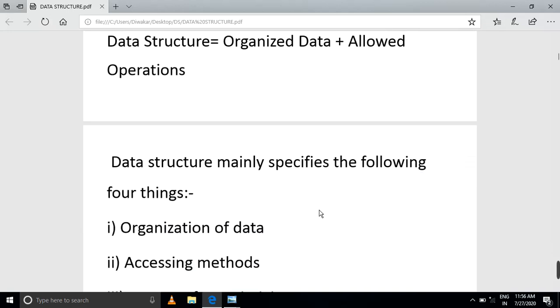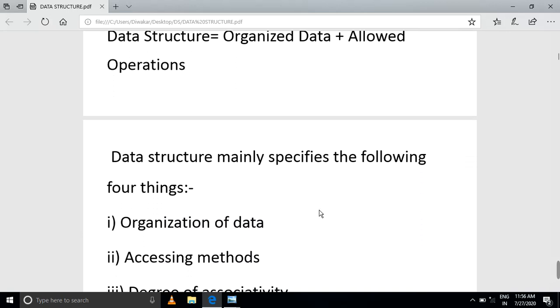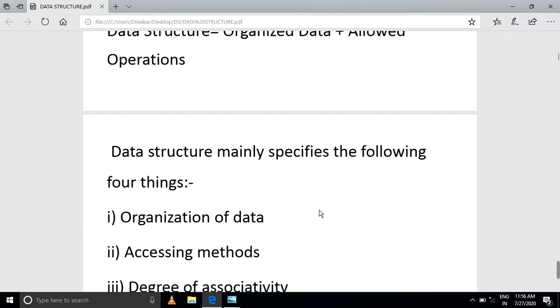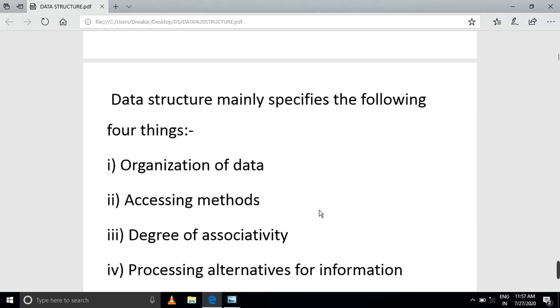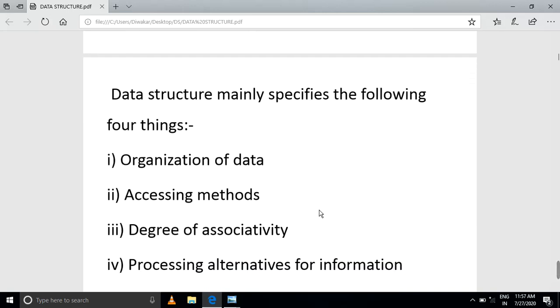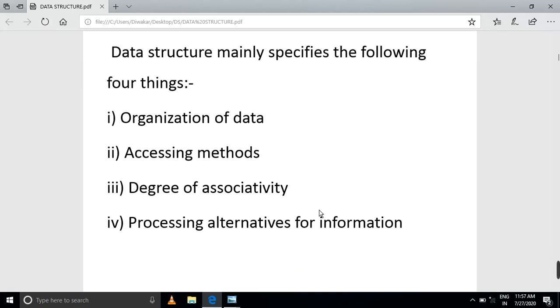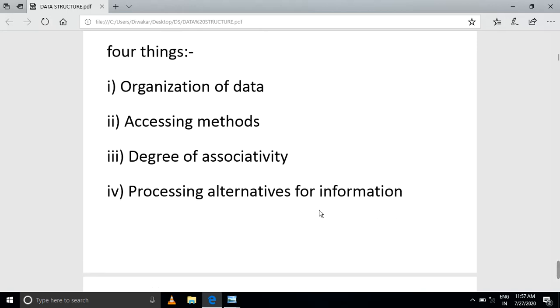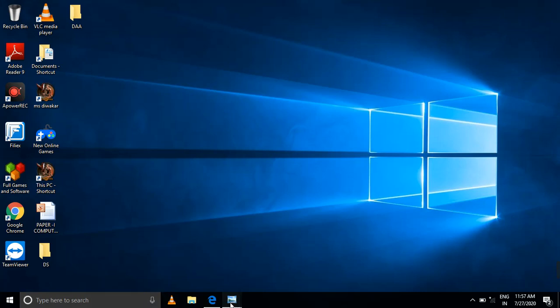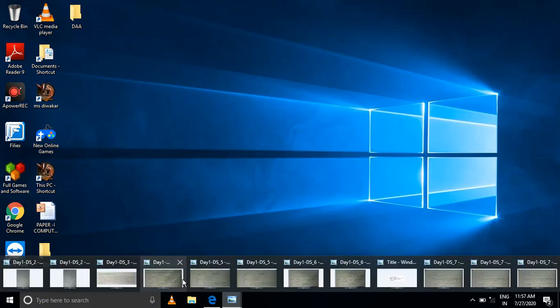Next, you go for data structure mainly specifying the following four things. First one, organization of data. Next, accessing method, degree of associativity. Next, processing alternatives for information. This is the level you followed. Next, you go for types of data structures. What are all the types you follow? Types of data structures.